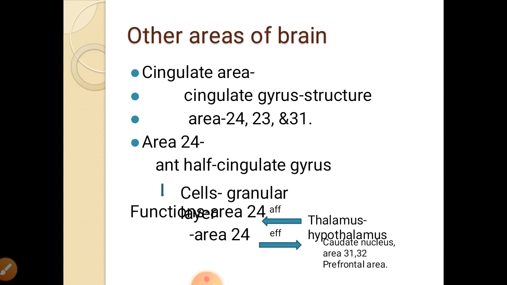If you look at the functional area of area 24, it receives afferents from the thalamus as well as the hypothalamus, and also gives efferent or motor fibers to the caudate nucleus, areas 31, 32 and the prefrontal lobe. So it receives impulses from the thalamus and hypothalamus and gives efferent impulses to the caudate nucleus, areas 31, 32 and the prefrontal area.